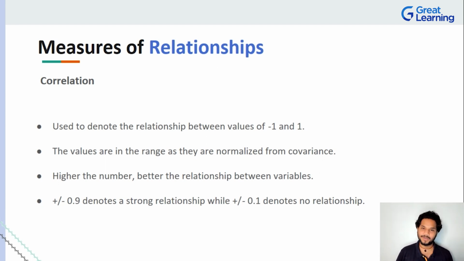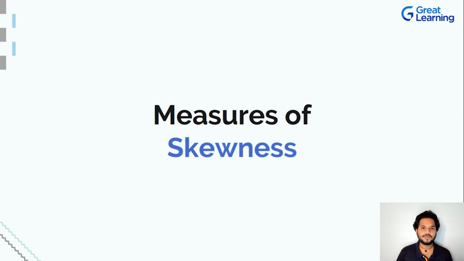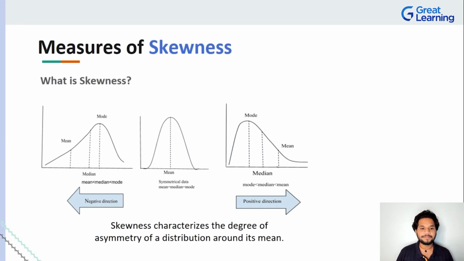Now that we're done with the measure of relationships, the next thing that we're going to take a look at is the measure of skewness. When I say something is skewed, what do I mean? Skewness is basically talking about how asymmetric data can get with respect to some position, right? Let me explain with the example that you see on your screen right now.